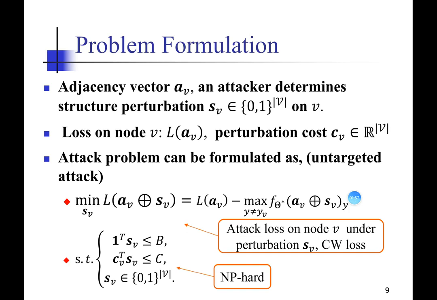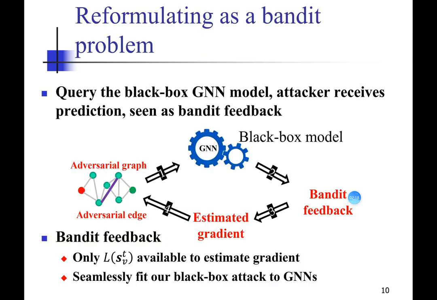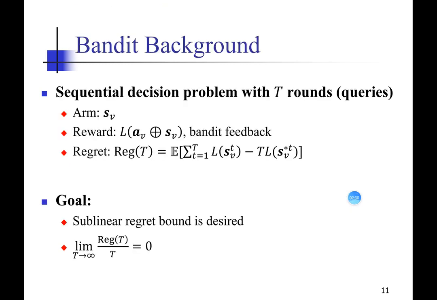For the problem formulation, we have the adjacency vector AV, and we have a loss on each of the nodes and the perturbation cost. We formulate this as a constrained optimization problem, with the budget and cost constraints, and the CW loss on each of the nodes. This problem is NP-hard. So what we can do is only launch queries and make the loss function available to estimate the gradient, while treating the GNN as a black box model.